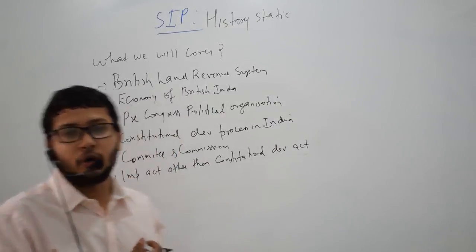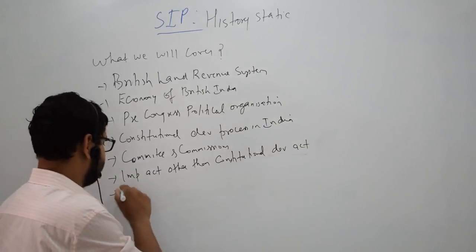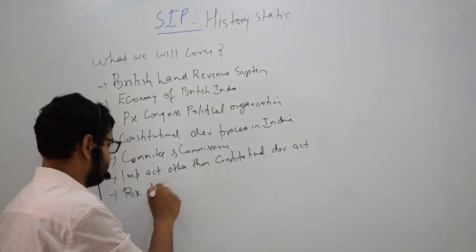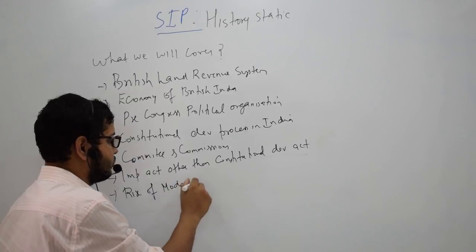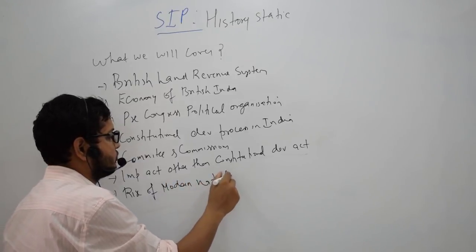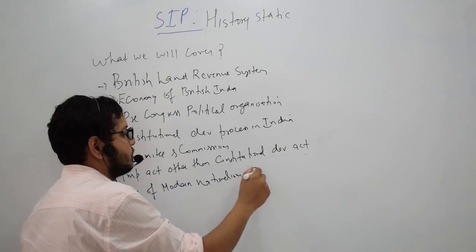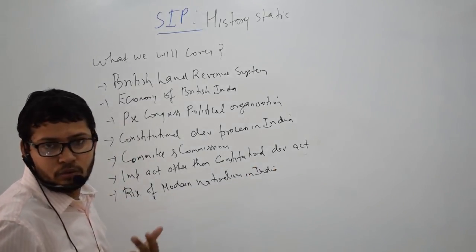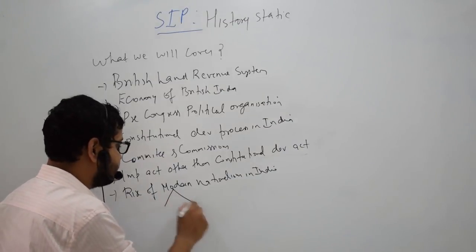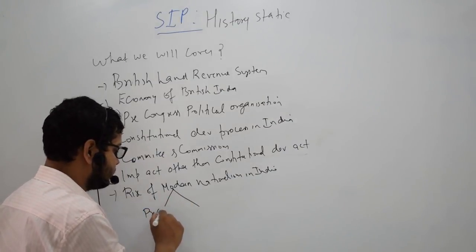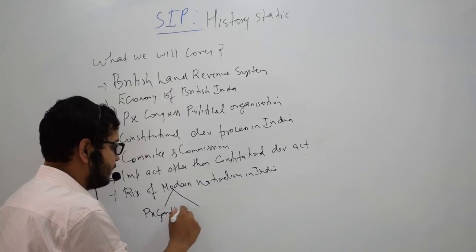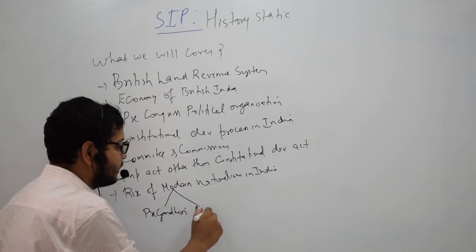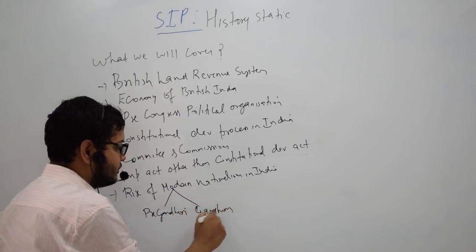Next is rise of modern nationalism in India. And this could be divided into two phases. First is pre-Gandhian phase, and second is Gandhian phase.